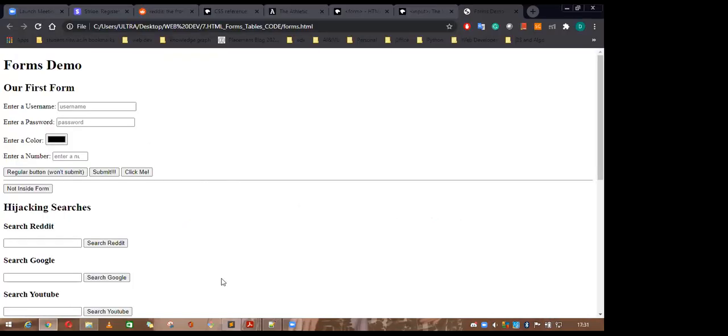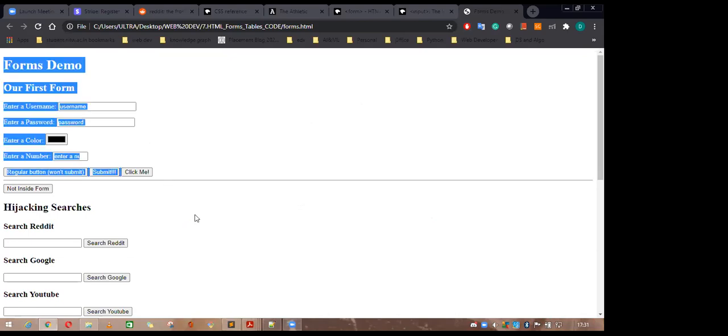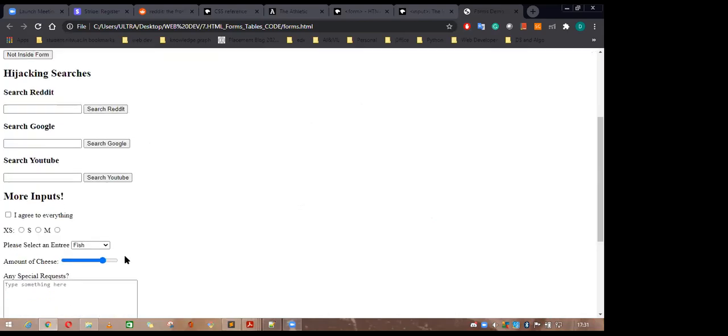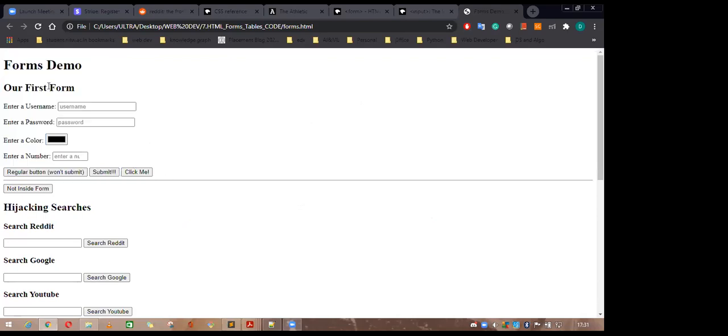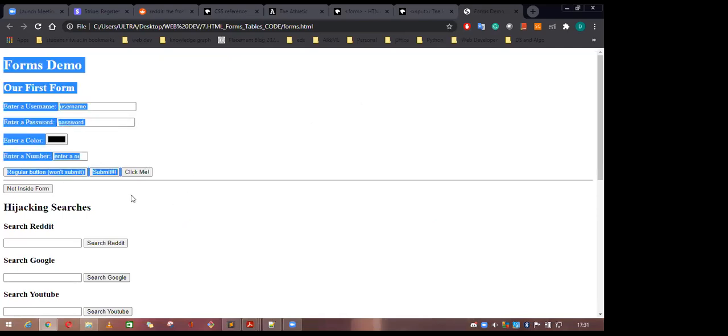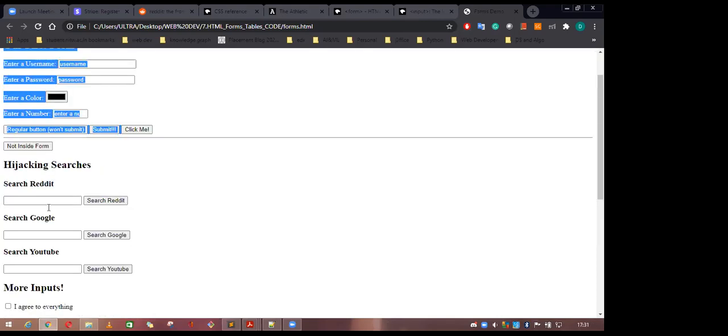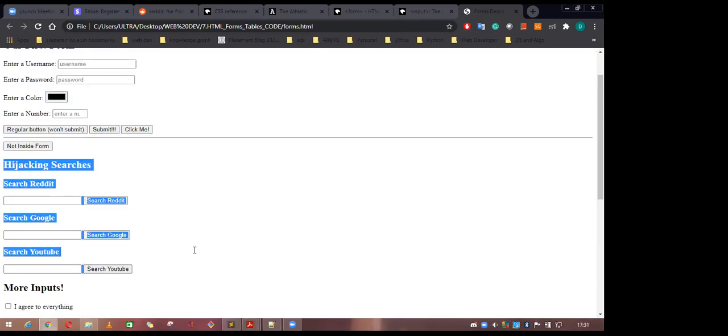This is the form. Okay, so I have taken 3 different sections of this form. The first one is the credential form, where you need a username and password, and these are all the different things I can also add. If you wanted to add a number or anything. These are one section, and I am also going to show you how you can search from here.